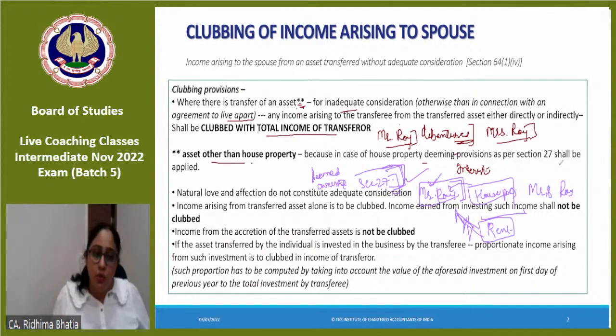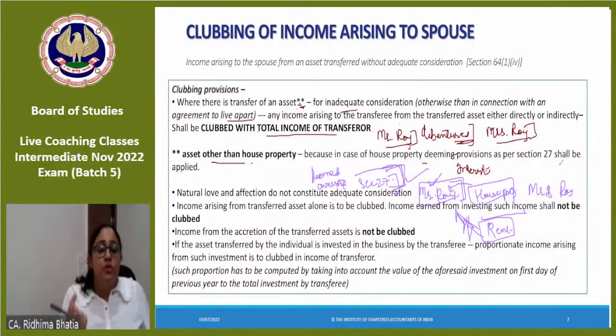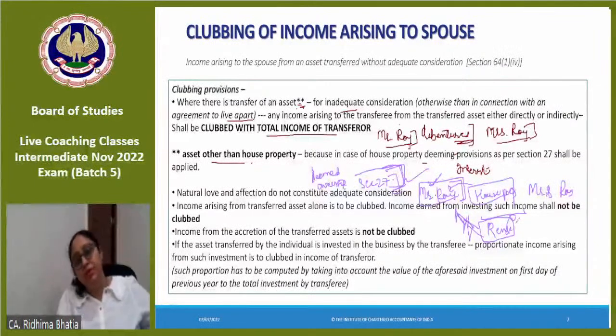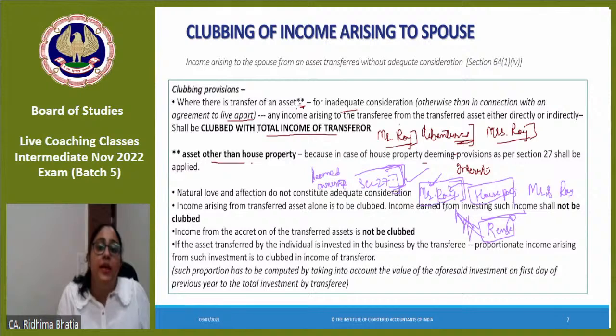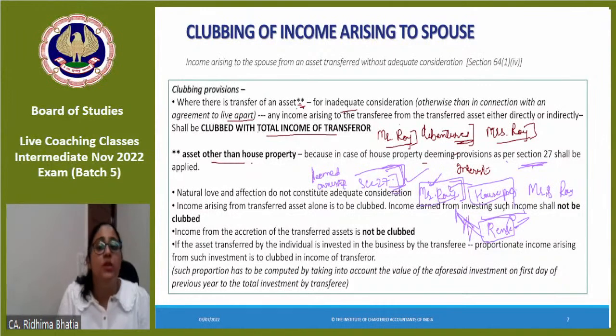Deemed owner and owner, section 27 says, renting income is already income of Mr. Roy only. So why would clubbing happen? Clubbing means when some other person's income is getting taxed in your hand, right? But here the rent income is of Mr. Roy himself. So section 27 will come into picture, not section 64. Why? Because Mr. Roy is the owner. The income is of Mr. Roy only from the very beginning. So clubbing would not apply.